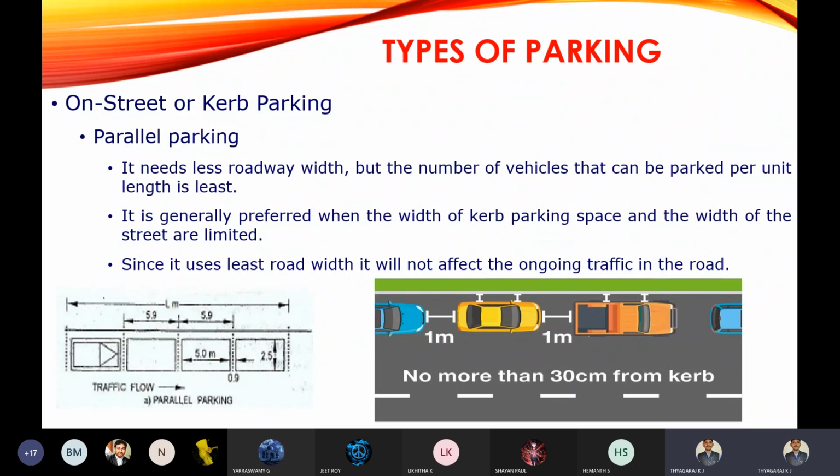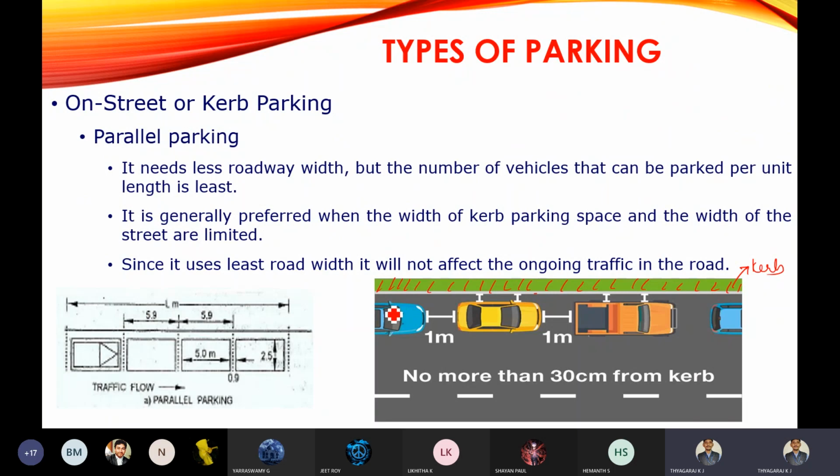You can see here in the diagram, this green portion whatever I am shading, this is the curb. So parking your vehicle parallel to the curb.